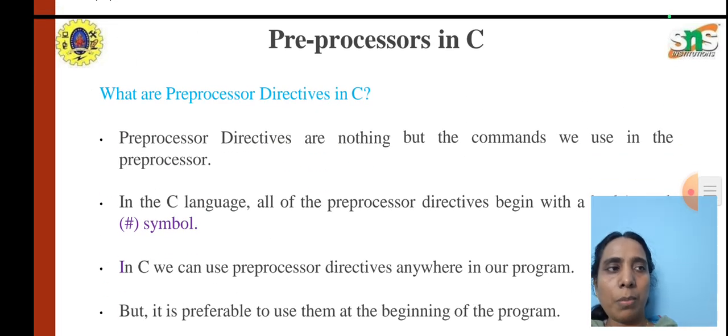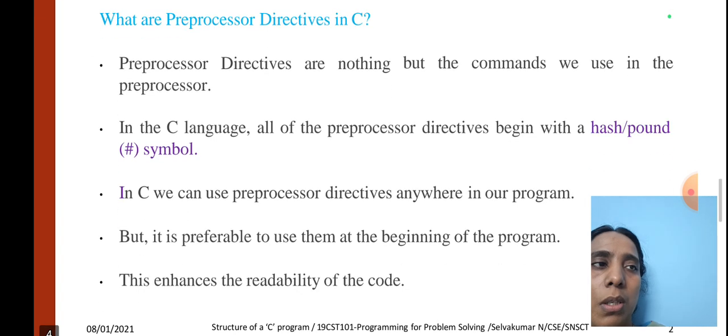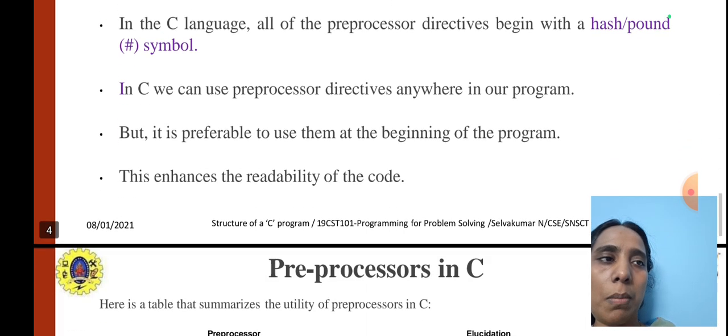So what are preprocessor directives in C? Preprocessor directives are nothing but the commands we use in the preprocessor. In C language, all the preprocessor directives begin with a hash or pound symbol. We can use preprocessor directives anywhere in our program, but it is preferable to use them at the beginning of the program. This enhances the reliability of the code.